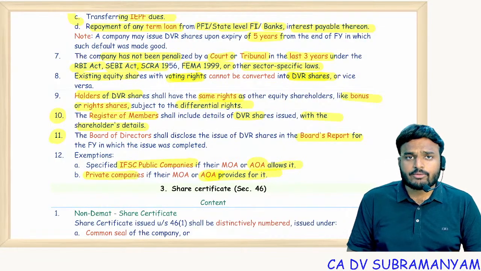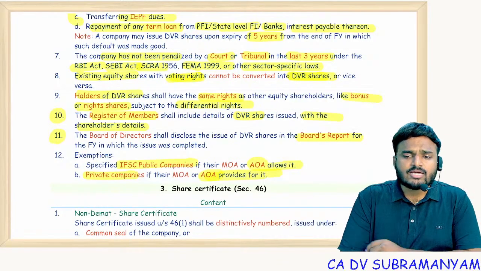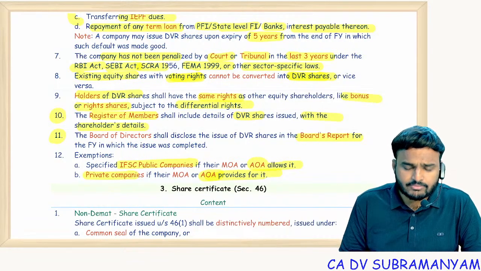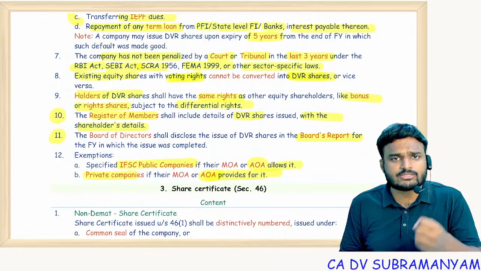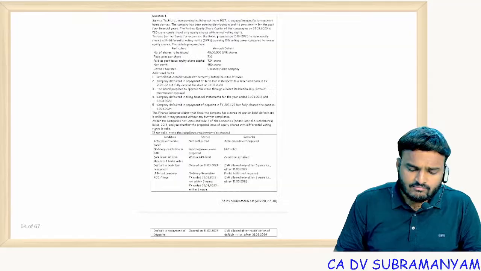Section 6, if you remember, incorporation of company, I told you. Section 6, Act overrides MOA, AOA, but sometimes the Act gives superiority to the AOA. So for private companies and IFSC public companies, if the AOA provides otherwise, section 43 is not applicable. Clear? So based on this, let's see one exceptional question.